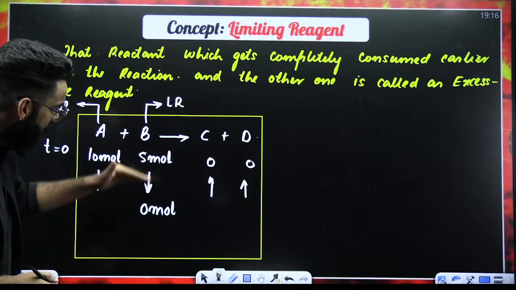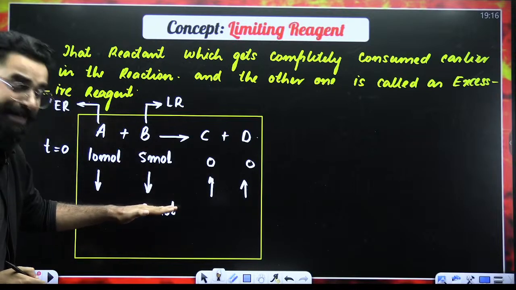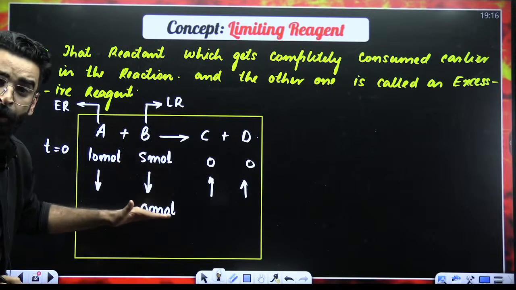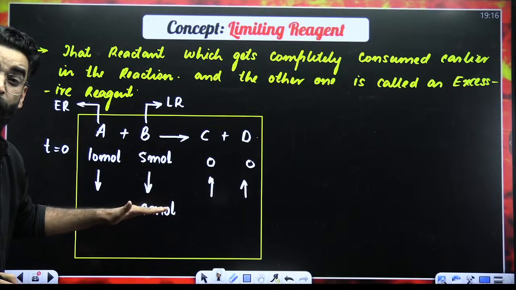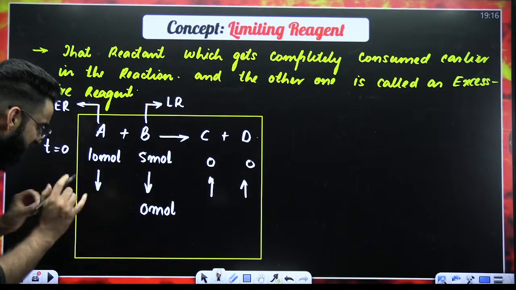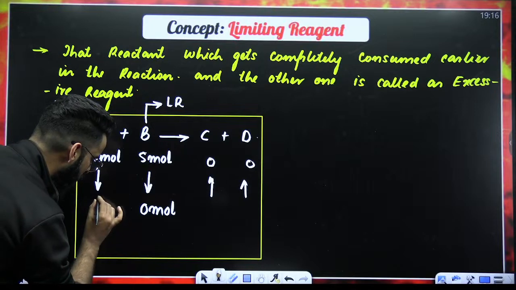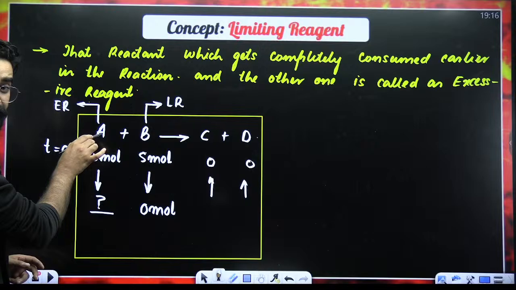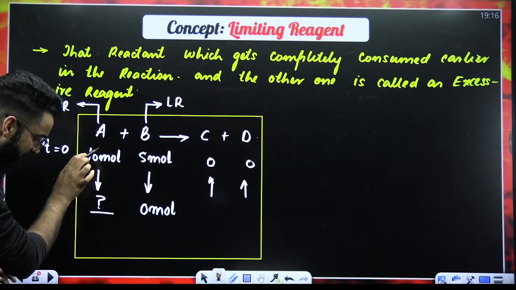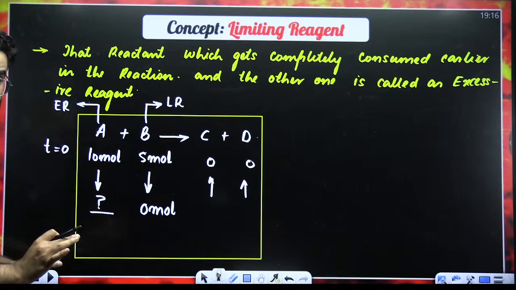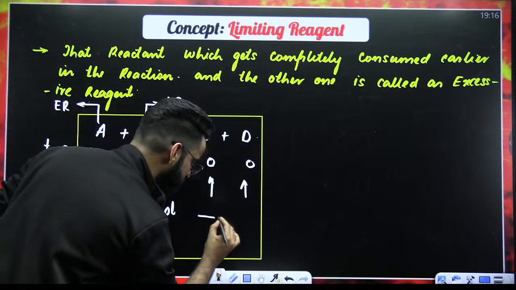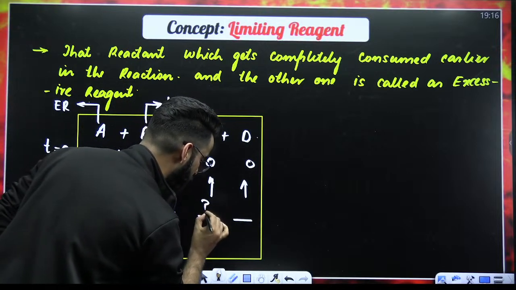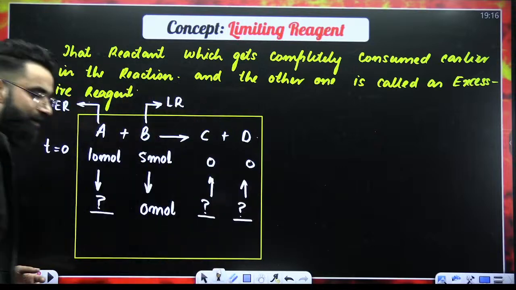My dear students, when B has been completely consumed, when there are 0 moles of B in the container, what will you observe at that point of time? Still you will observe some moles of A in the container, because A is the excessive reagent. Out of 10 moles of A, there will be some moles of A still left in the container. And similarly, some moles of C and some moles of D would have formed.